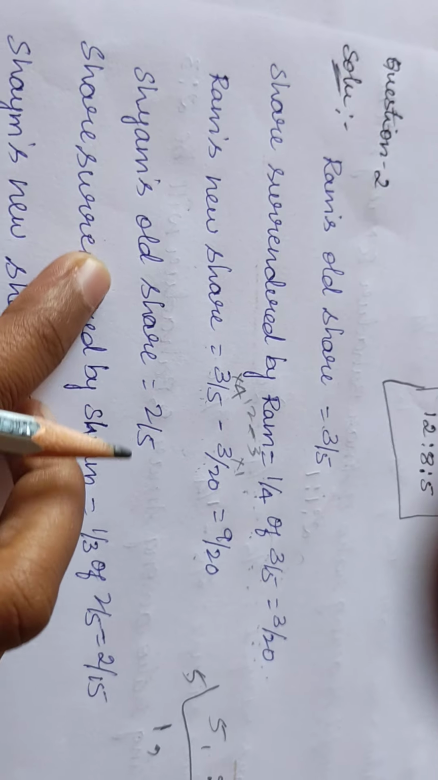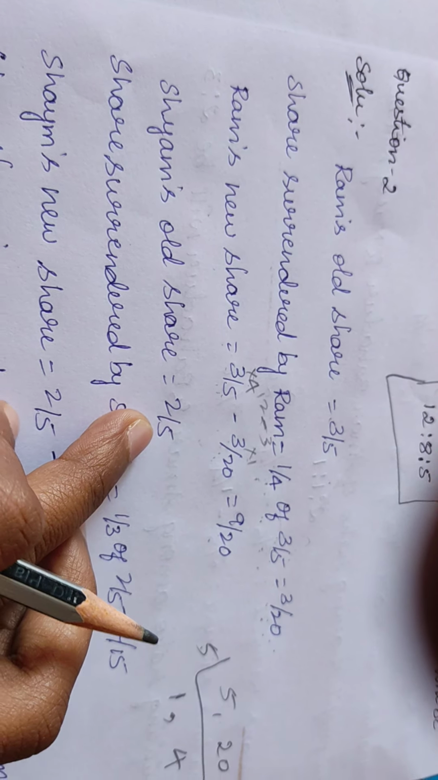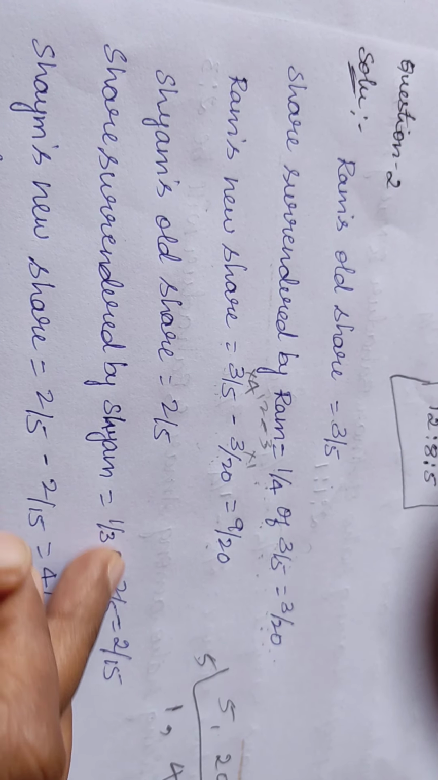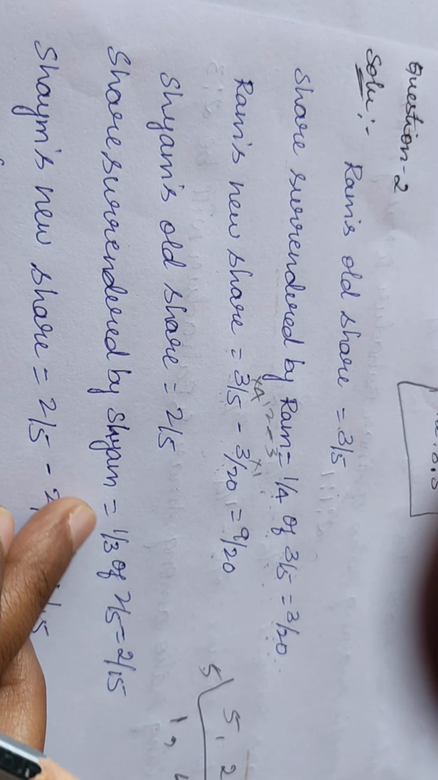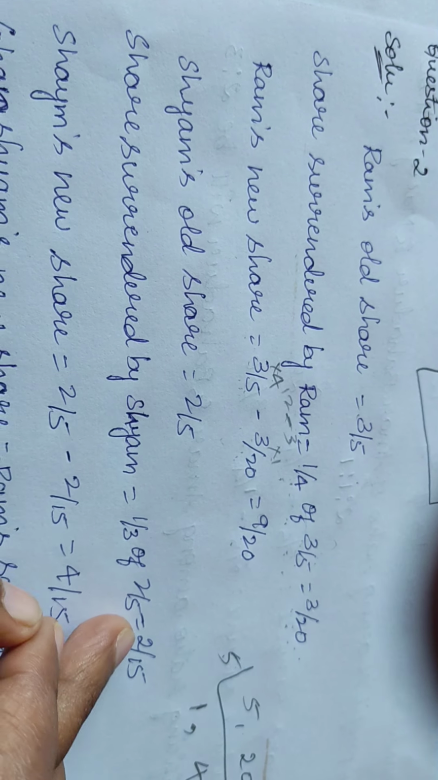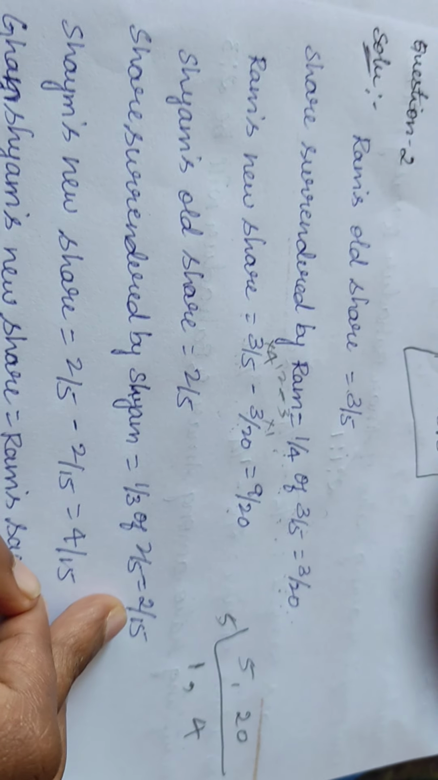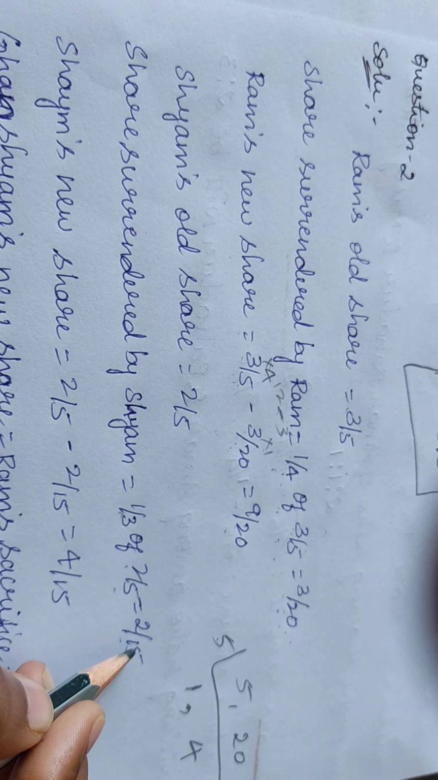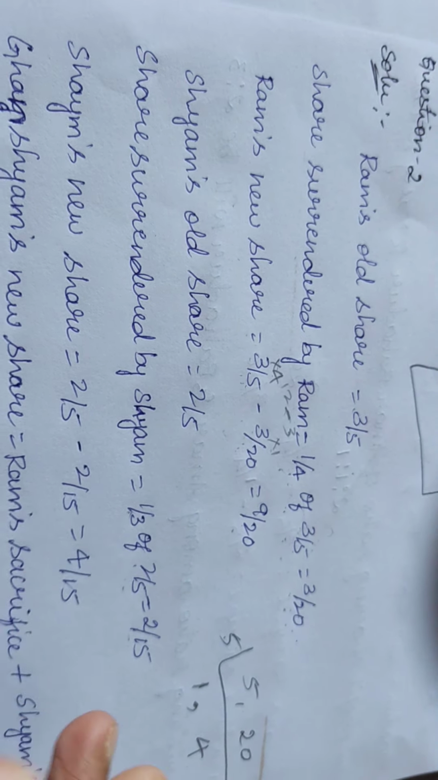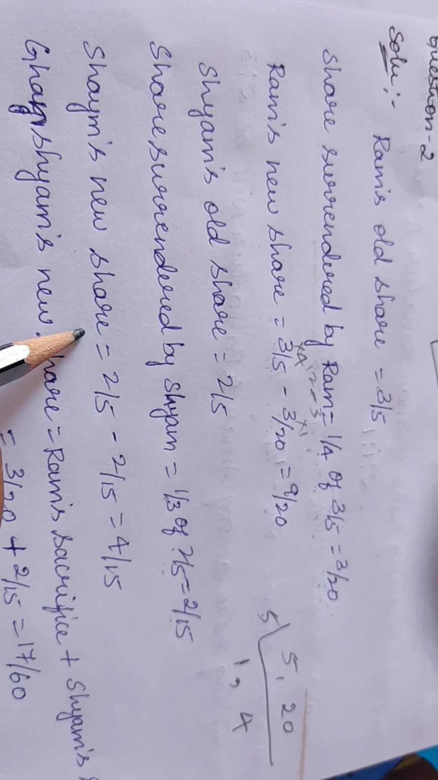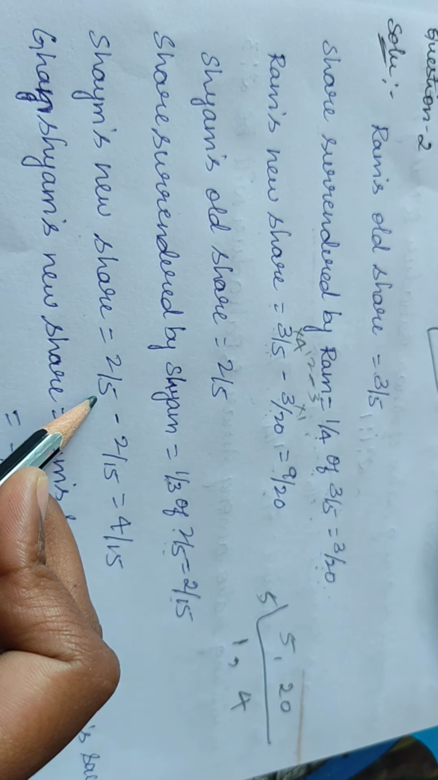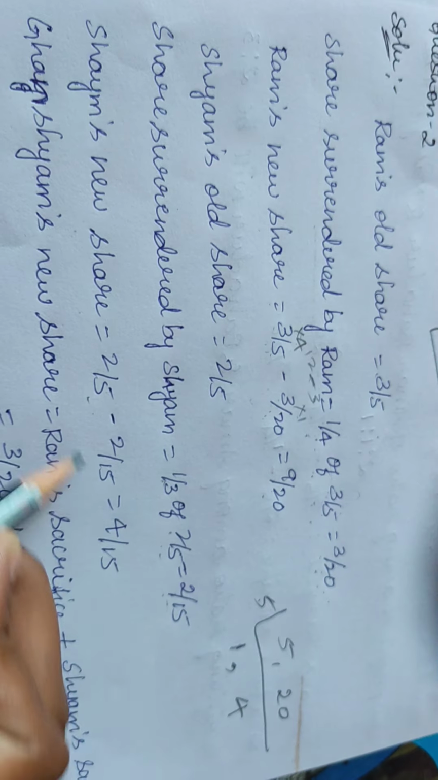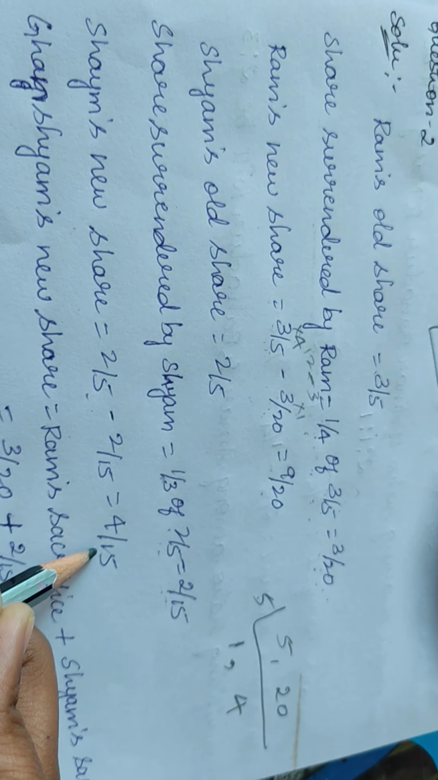Now Shyam's old share was 2/5. The share surrendered by Shyam is 1/3. So that is equal to 2/15. 3 fives are 15, 1 two is 2. 2/15 is the surrendered share of Shyam. So what is Shyam's new share now? It is the old share 2/5 minus the surrendered share 2/15. So 4/15 is Shyam's new share.